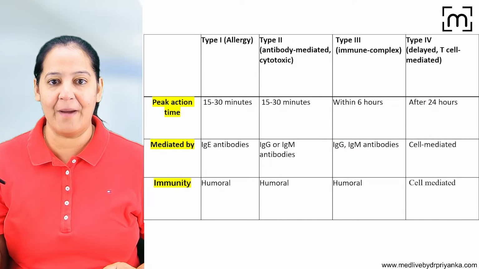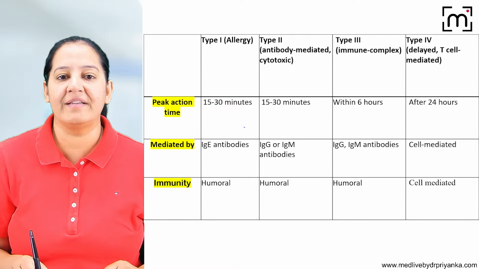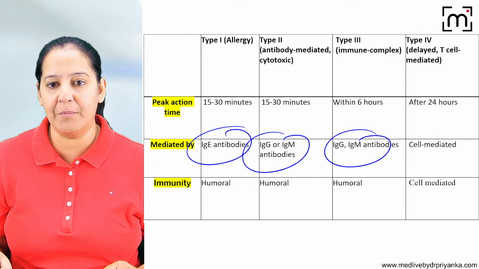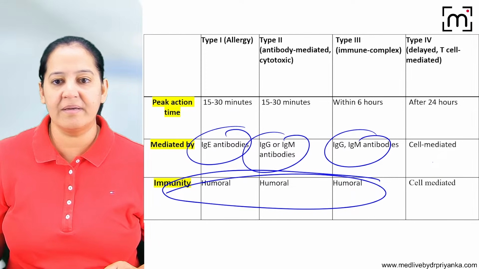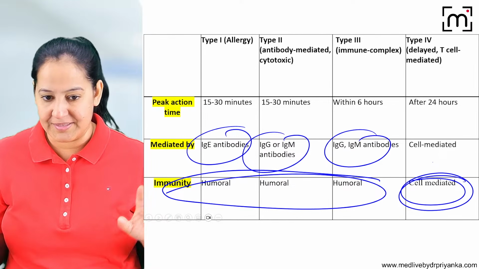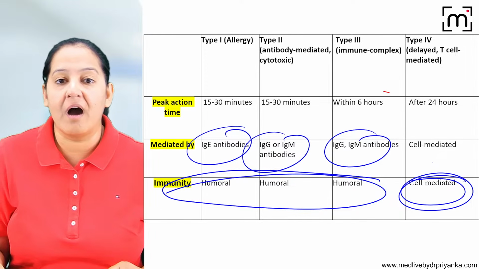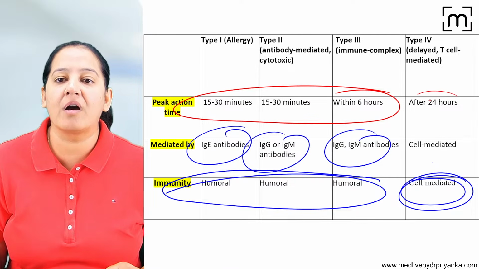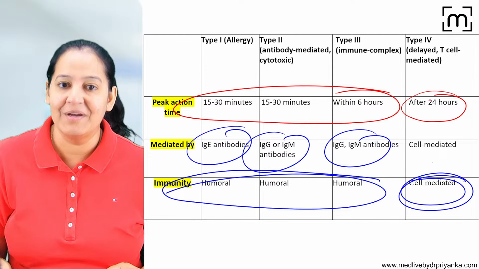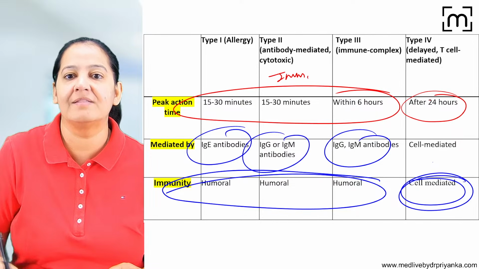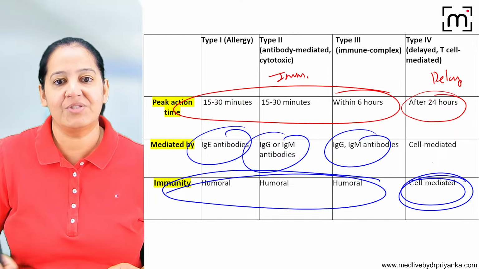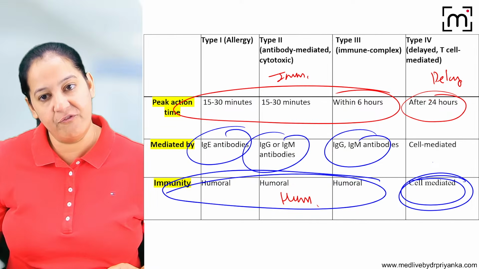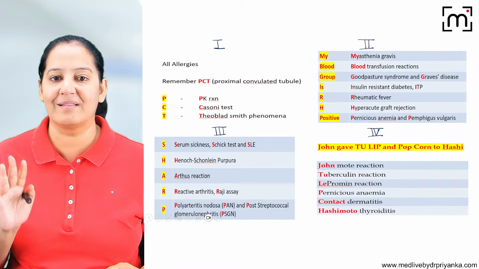So these are the 4 types of hypersensitivity. As I told you, in type 1, 2 and 3, the antibodies are formed. So these 3 are humoral. But type 4 is cell-mediated. No antibodies are formed. Type 1, 2, 3 occur within a few minutes to hours. They are immediate type. But type 4 occurs after 24 hours. So it is delayed type. So these 3 are immediate. This one is delayed. These 3 are humoral. And type 4 is cell-mediated. So please learn. We are done.